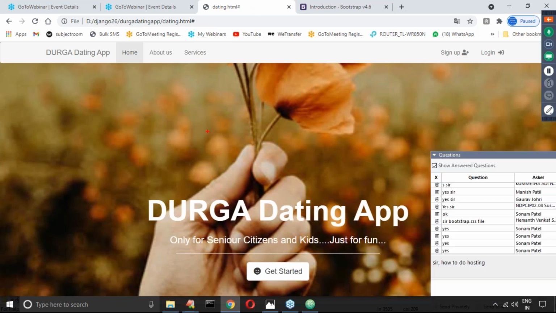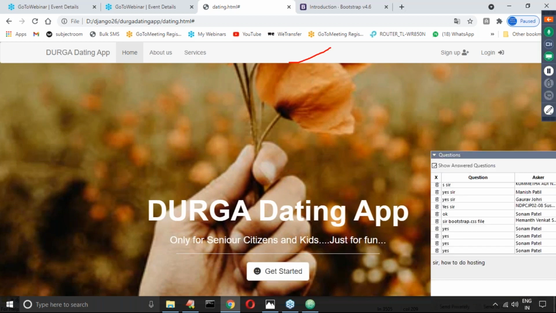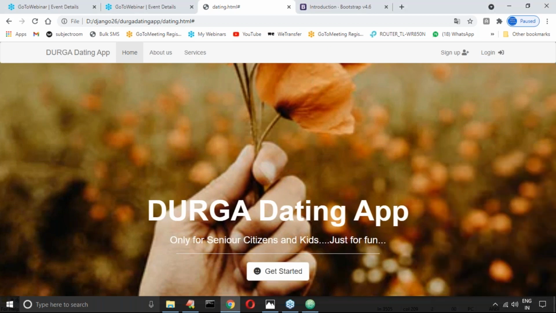Let me first add this part. Have you observed? Let me add the grid first, and then we will talk about the navbar, background, all these things, one by one. Some people may feel first navbar and then the remaining things. In any order you can take, no problem. At last, is our website ready or not? That is my requirement. Any order you can take, Narendra, no issue. So randomly I'm talking about this grid.